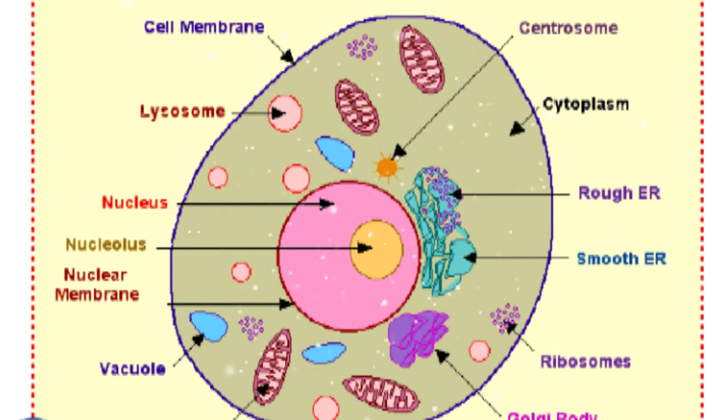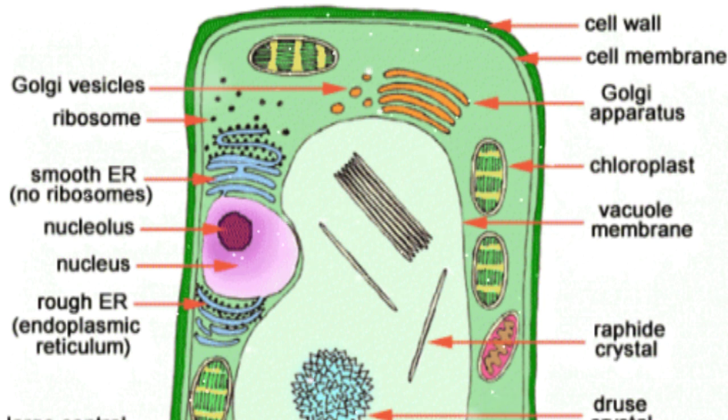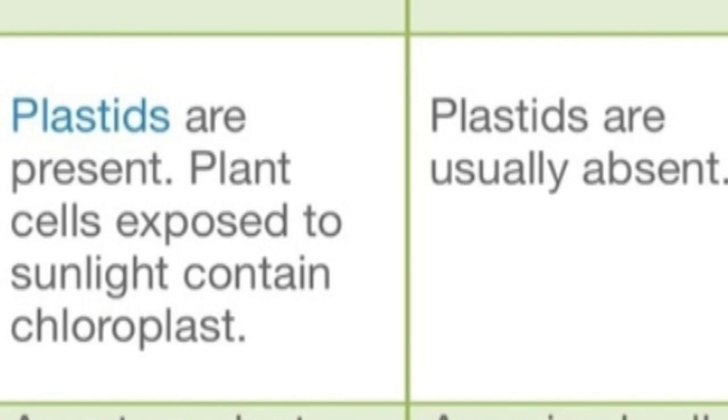This is how an animal cell looks like, which is bounded by a plasma membrane, which is composed of various cell organelles. This is how a plant cell looks like under an electron microscope, which contains the cell wall. Plastids are usually present in the plant cells, whereas absent in the animal cells.